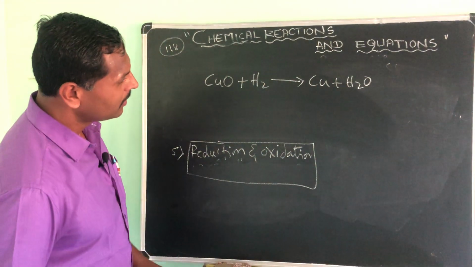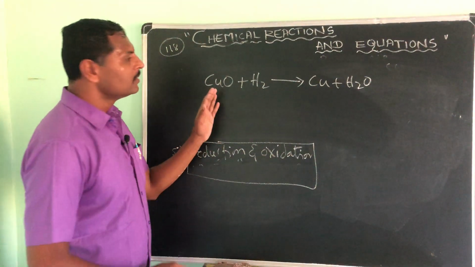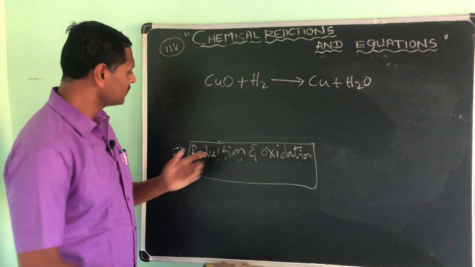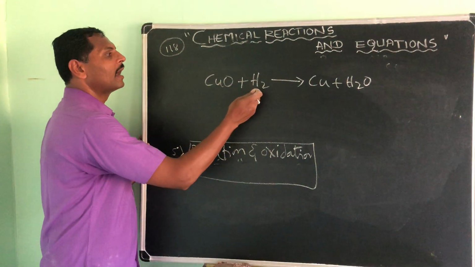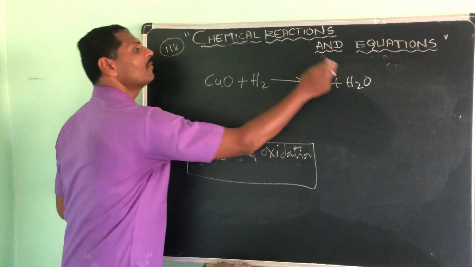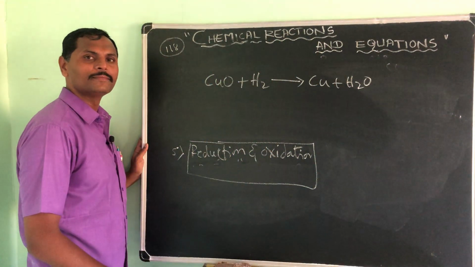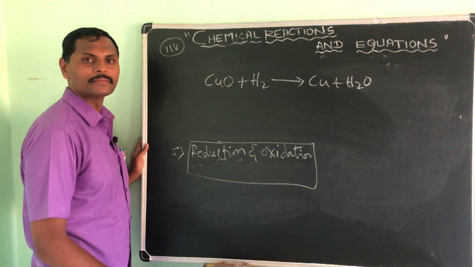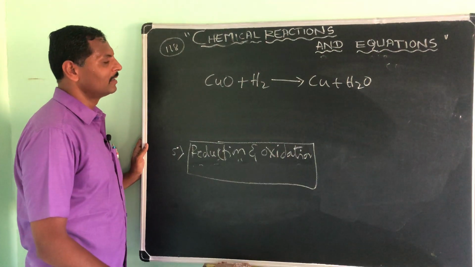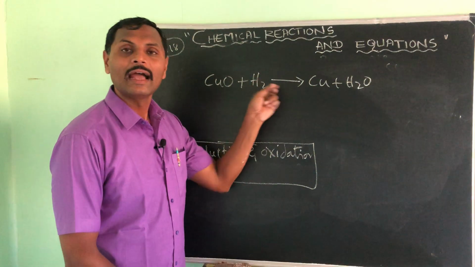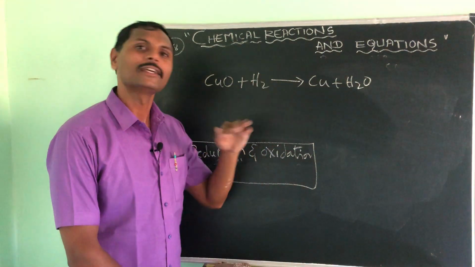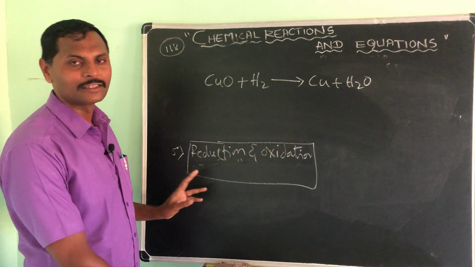Is it visible? Okay. This is reduction. Reduction means adding hydrogen or removal of oxygen. Understood? And one more thing, adding the electron is also called reduction.